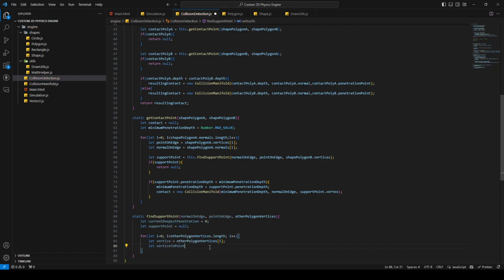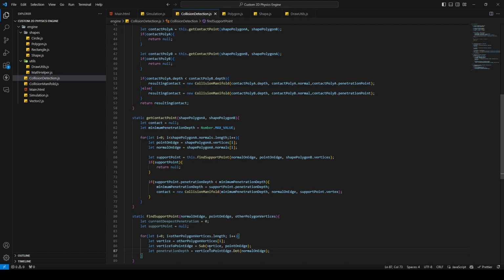We can calculate this by subtracting point on edge from vertice. There we go. It's the formula I showed you. And then we have the penetration depth, which is the dot product of the direction vector with the normal on edge, and that's it.